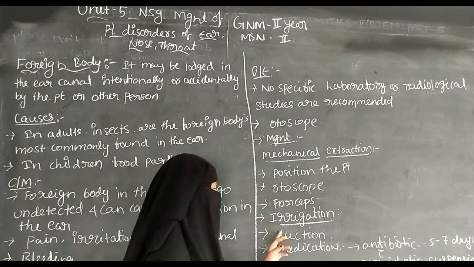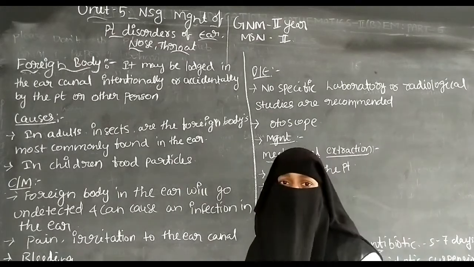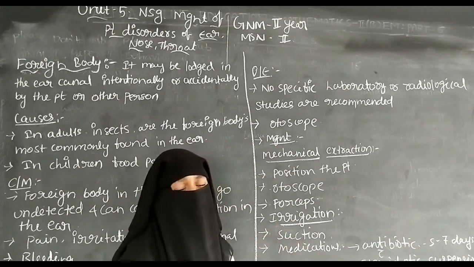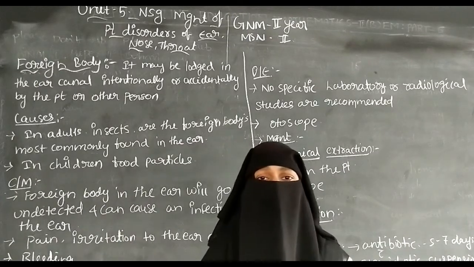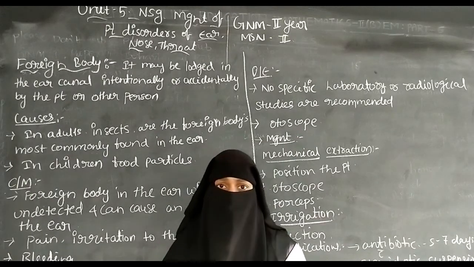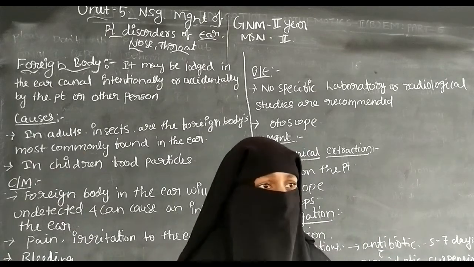So the next one is the irrigation. Irrigation means we can use warm water and remove the foreign bodies from the ear canal. Irrigation అంటే warm water ని ఉపయోగించి చెవి లోపల ఏదైతే ఫారెన్ మెటీరియల్ ఉంటుందో దాన్ని వెలికి తీయడాన్ని ఇరిగేషన్ అంటారు.